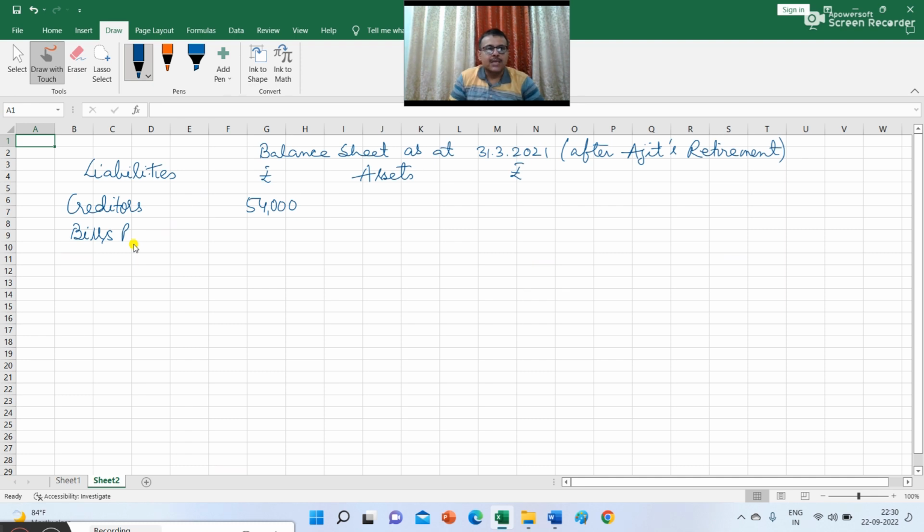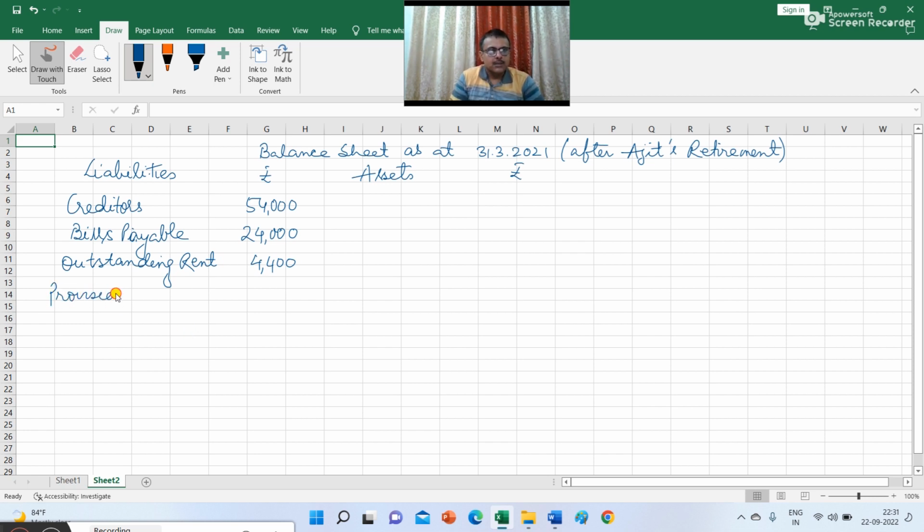The first balance I have already recorded, that is the creditors balance 54,000. The next balance is bills payable, which is rupees 24,000. Thereafter the outstanding rent. The outstanding rent is rupees 4,400 and there is no adjustment entry regarding outstanding rent also. So outstanding rent is 4,400.